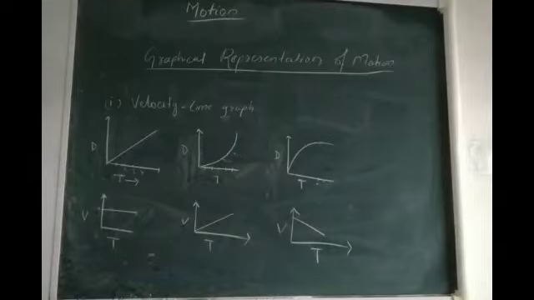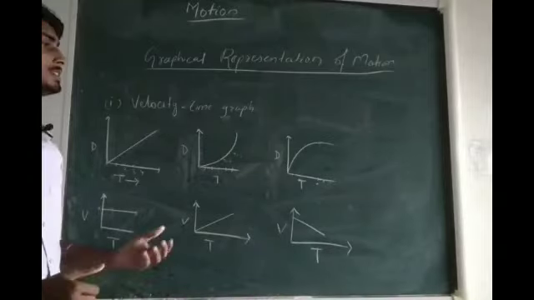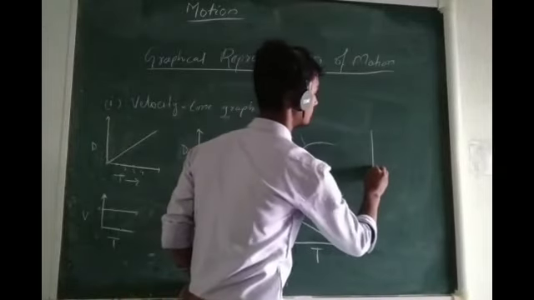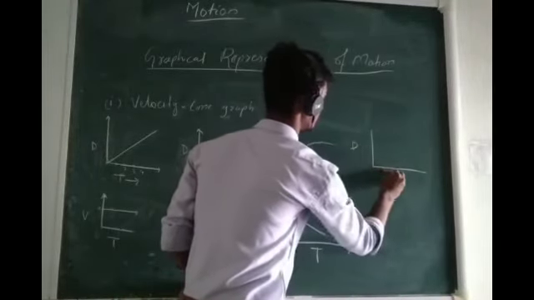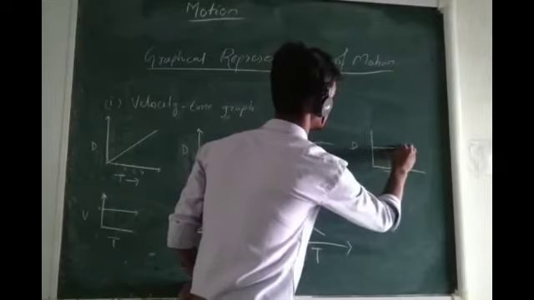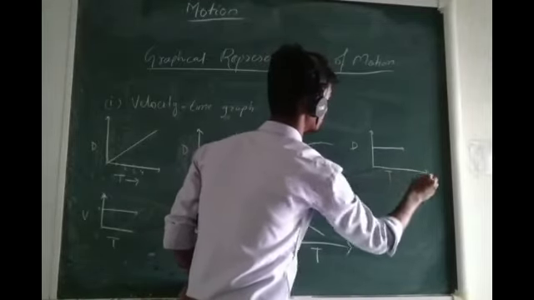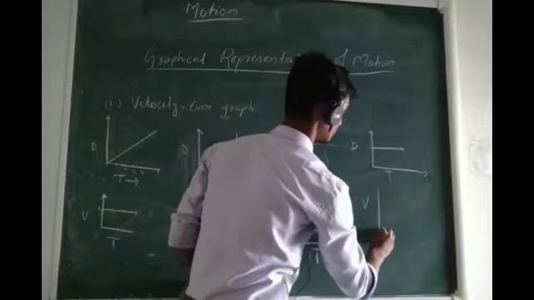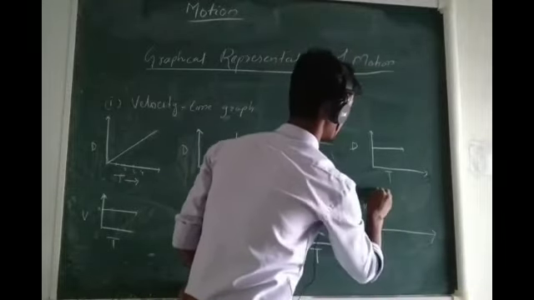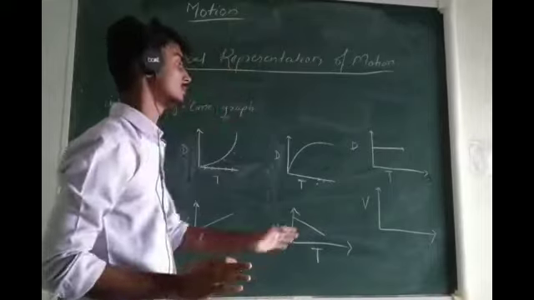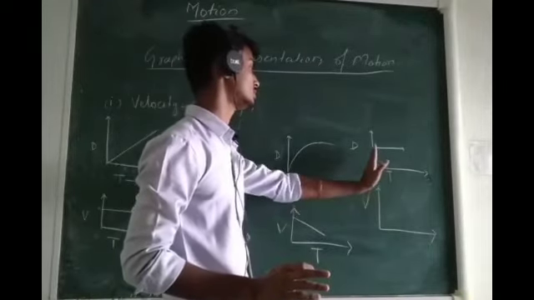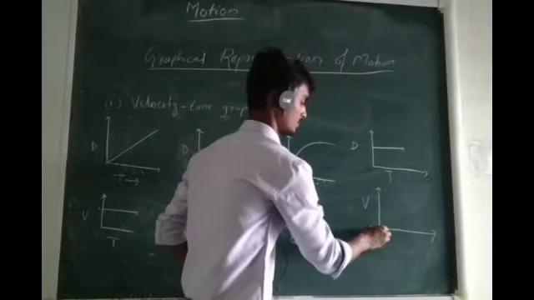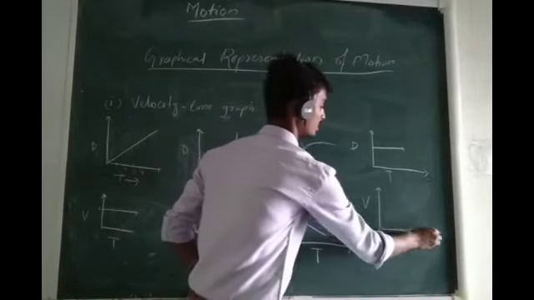Now one thing may come to your mind: if the body is at rest, how shall the graph be? Let's say this is the distance time graph, and the body is at rest after travelling this distance. So how shall the graph be in the velocity time graph? If the body is at rest, it means the distance covered by it is also 0. The speed of the body is 0. So the graph will coincide with the time axis.